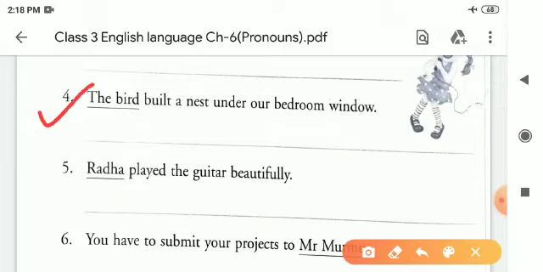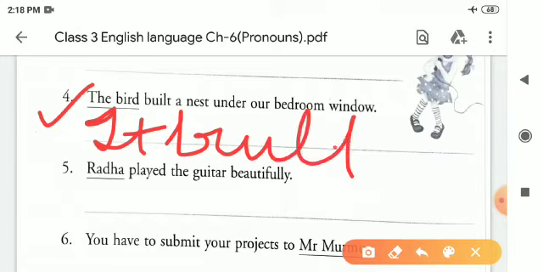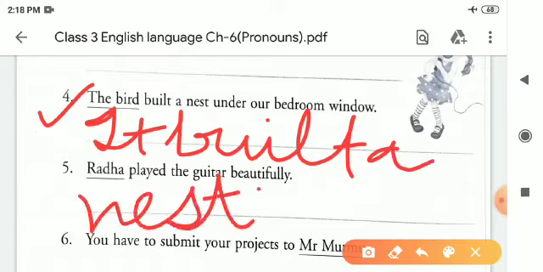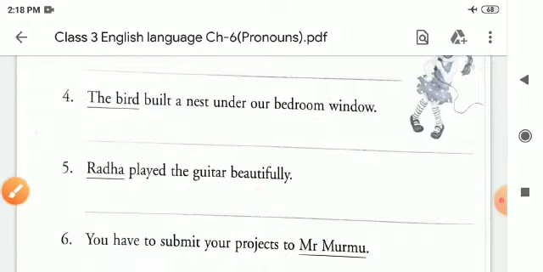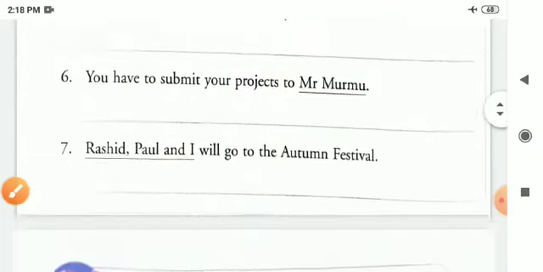Fourth one: the bird built a nest under our bedroom windows. The bird. For an animal, children, we always use it. It is the pronoun of the bird. It built a nest under our bedroom window. So in this way, children, you will complete your exercise.